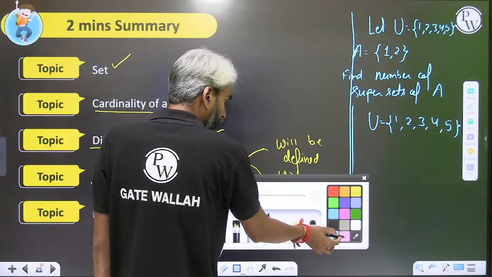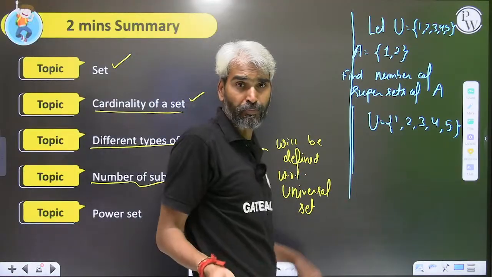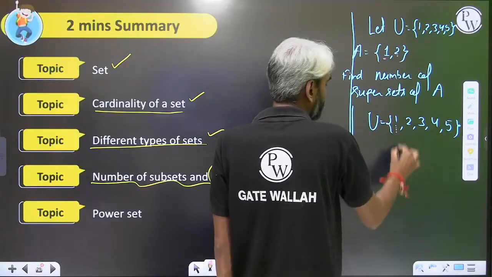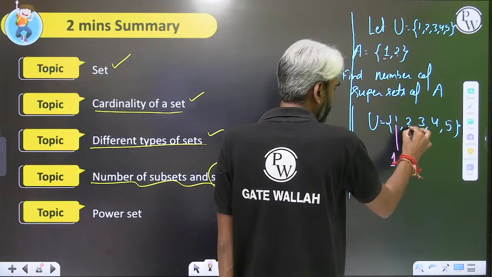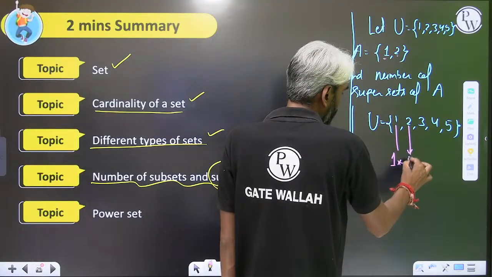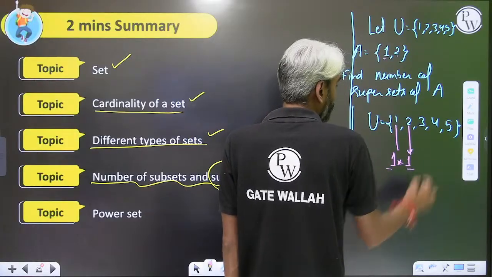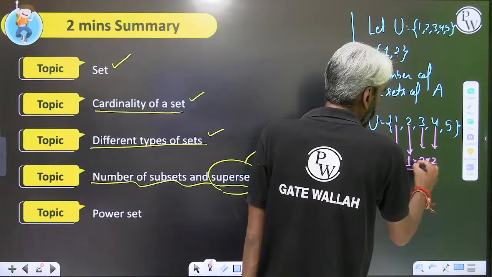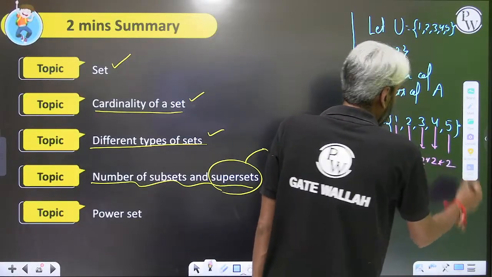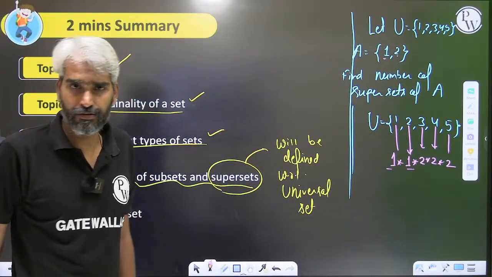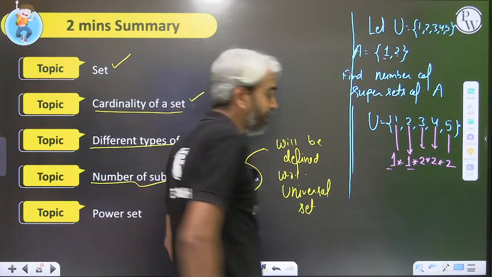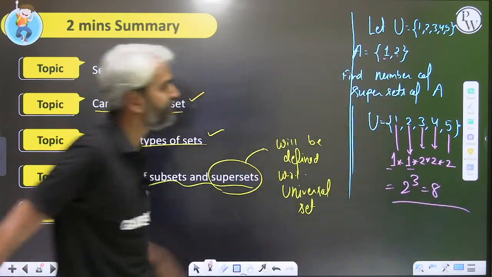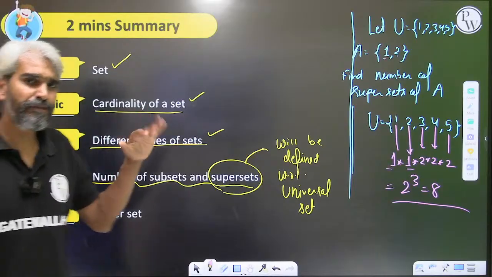Now, for the resulting set to be a superset, the very first requirement is that the elements 1 and 2 must be present. So there is only one way to choose element 1, and only one way to choose element 2, that this should be present. But for the remaining elements, there are two choices. They may or may not be present. For each, they may or may not be present. Therefore, 2 raised to the power 3, that is 8. So the number of supersets will be with respect to the universal set.